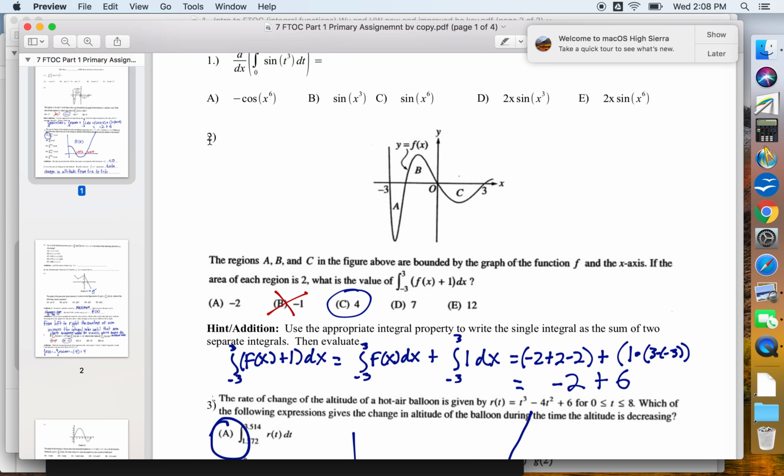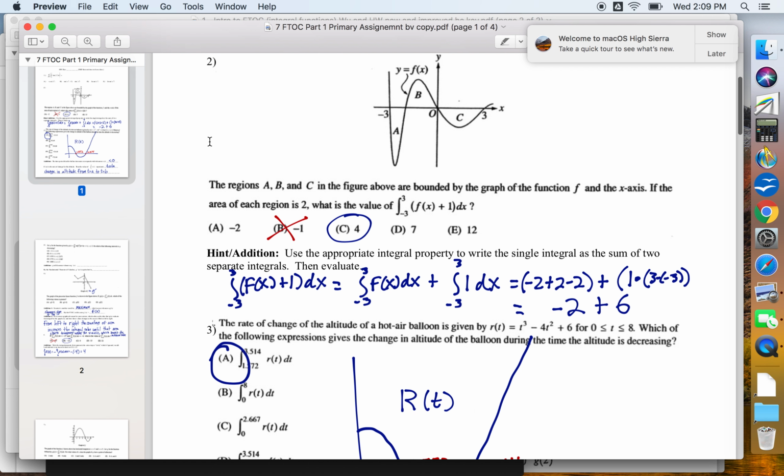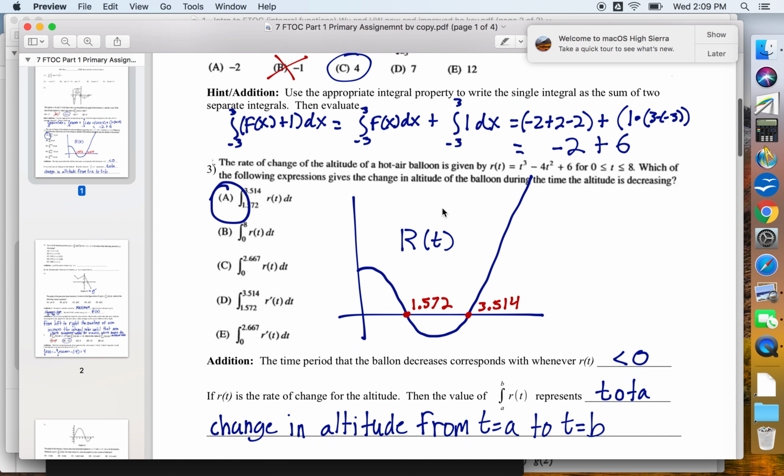So question 2 could have been on the quiz. It's actually a lot like the last question on page 3. The trick for question 2 is you do not add 1 to the integral of f. Instead, you must add 1's integral value. You got to take f of x plus 1 and break it into an integral for f of x and an integral for 1. And if you integrate 1 from -3 to 3, it's 6, because it is 1 tall and 6 wide, and 1 times 6 is 6. So that was kind of the trick to that one. Where I got the -2 from and reading the problem, something you got to do on your own. But that's the trick for that one.